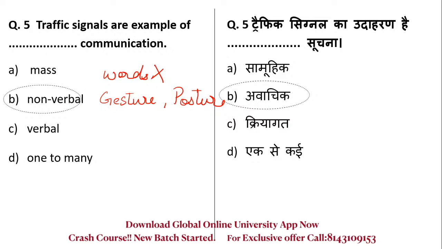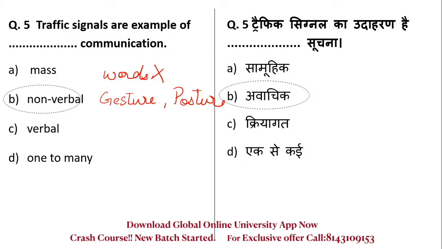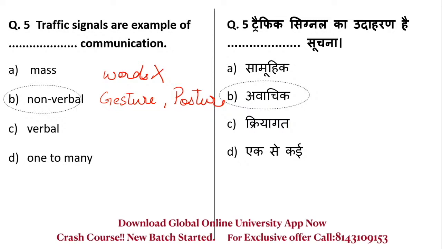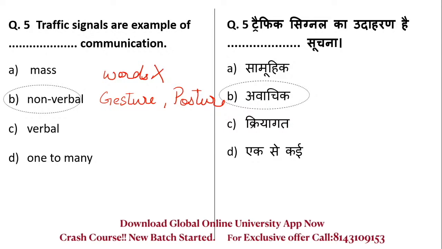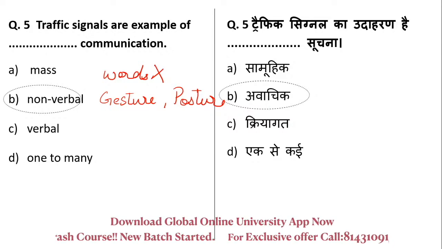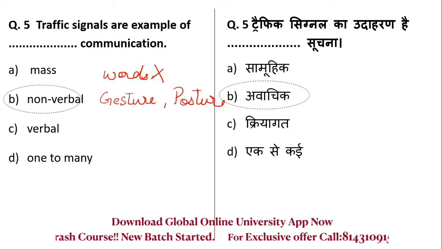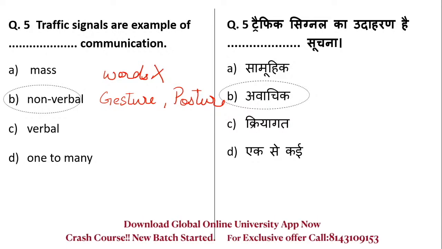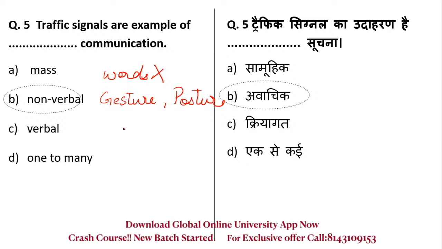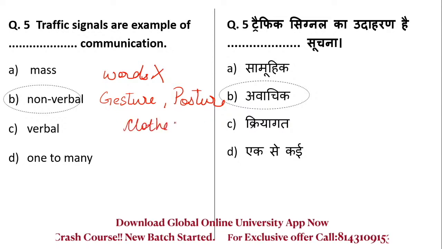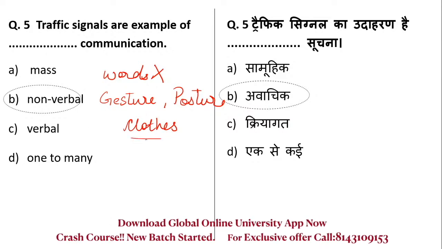The way you are dressed up for something, for example, if you are going to an interview and you are wearing a very casual dress, that will not put a very good impression of you, because the interviewer will think that you are not serious about this job. Whenever you are doing a formal job, there is a particular dress code that has to be followed. So you see, even clothes give a message. They are also a kind of non-verbal communication.